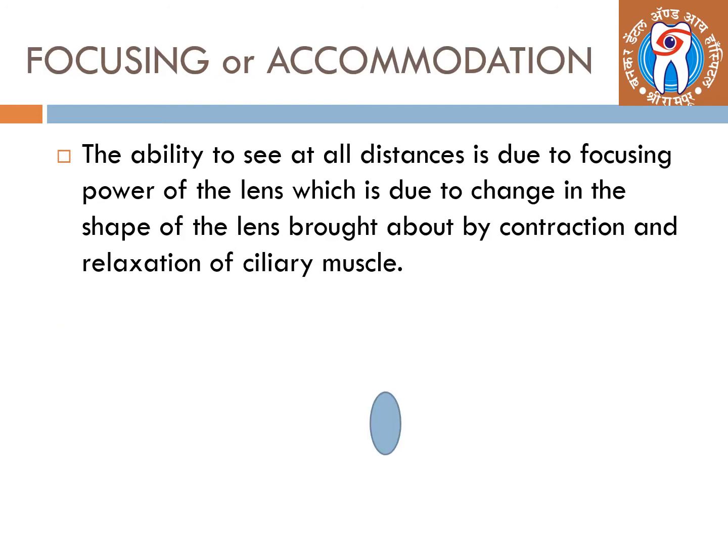So focusing or accommodation is the ability to see at all distances. It is due to the focusing power of the lens, which is due to changing the shape of the lens, brought about by contraction and relaxation of the ciliary muscles.